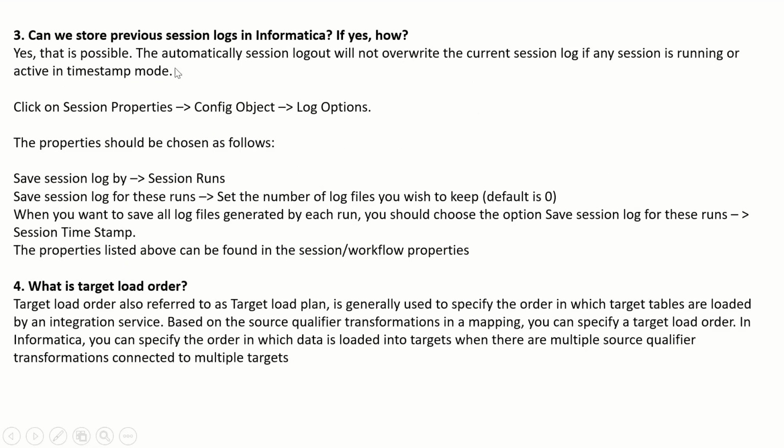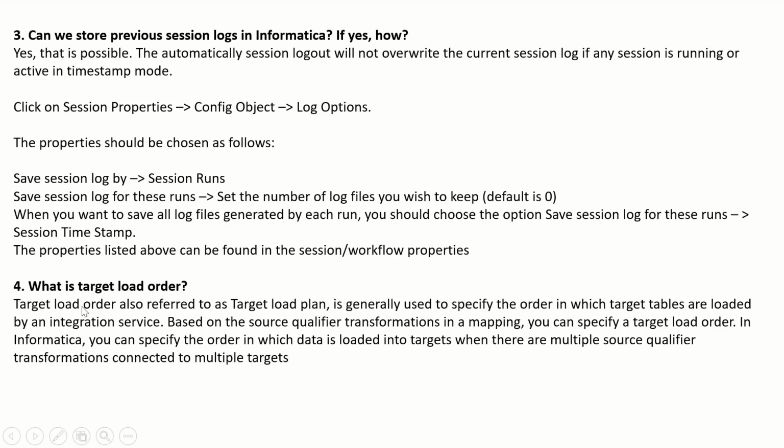Then the third one is: can we store previous session logs in Informatica? If yes, how? Yes, that's possible. By default, the session log will not override the current session log if any session is running or active in timestamp mode. So click on session properties, config object and log options. The properties should be chosen as follows: save session log by session runs. Then choose save session log for these runs and set the number of log files you wish to keep. Default is 0. When you want to save all log files generated by each run, you should choose the option save session log for these runs, session timestamp. The properties listed above can be found in session or workflow properties.